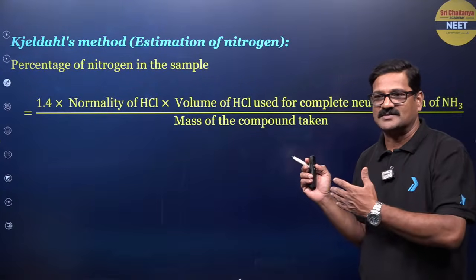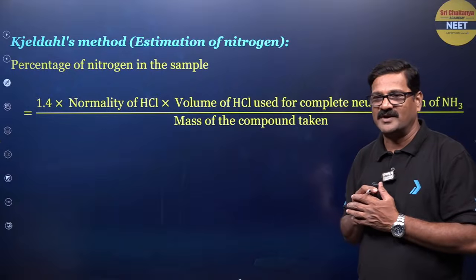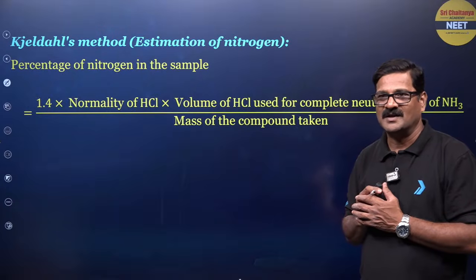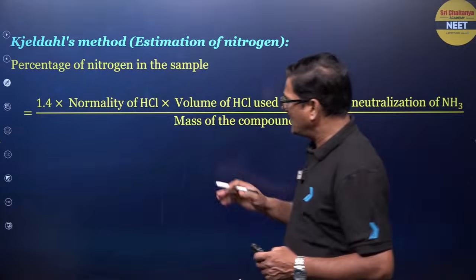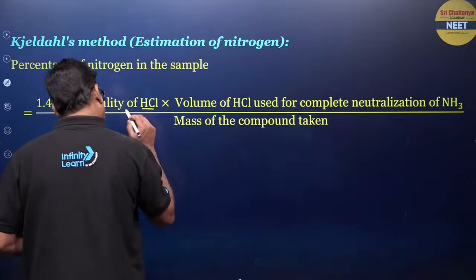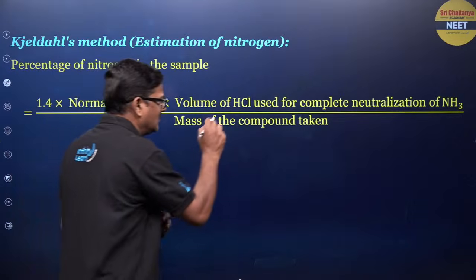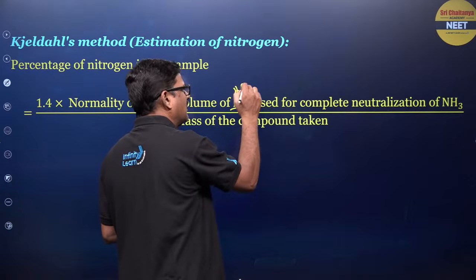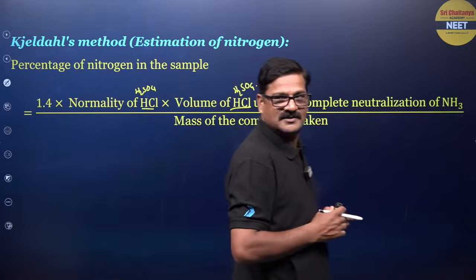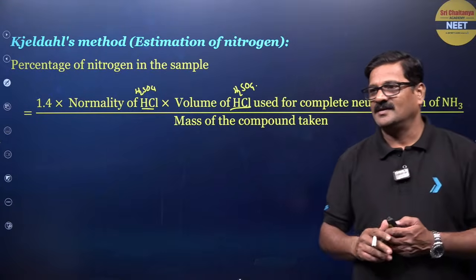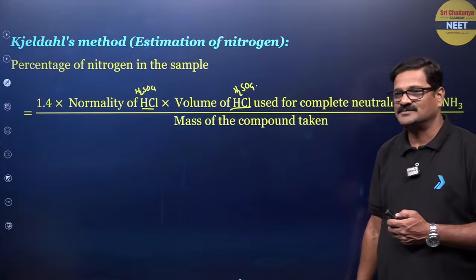So everybody take a screenshot of this. This is simple. Whether it is HCl or H2SO4, you can take any, it doesn't matter, normality is what counts, right? Gopi Sagar, any doubt?